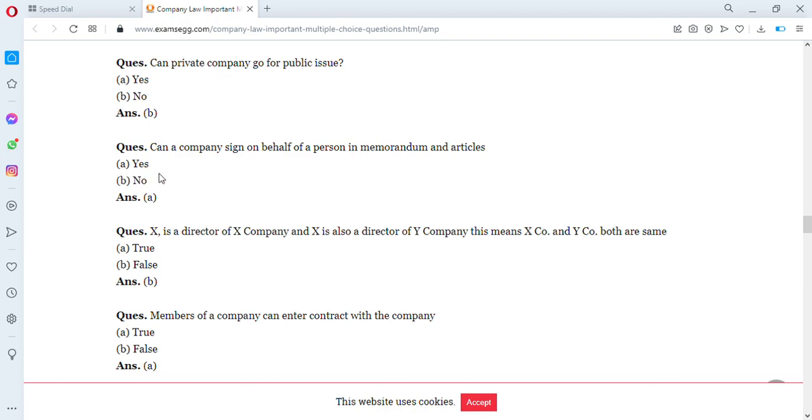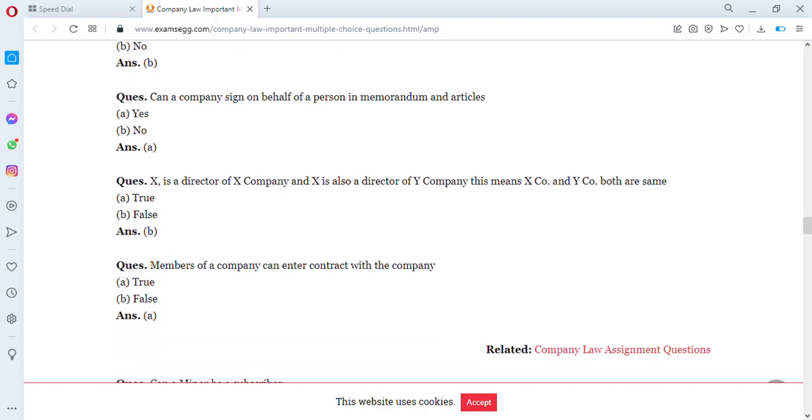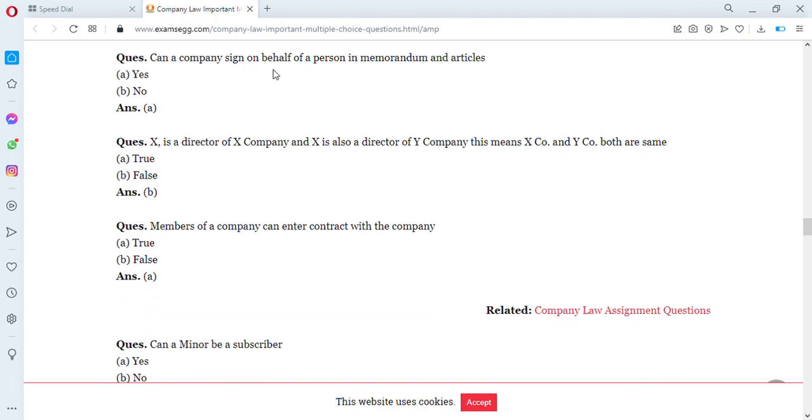Then another question. Can a company sign on behalf of a person in memorandum and articles? Yes or no? Yes, it can. Then another question. X is a director of X company and X is also a director of Y company. This means that X company and Y company both are the same. True or false? It's false. They are not the same.